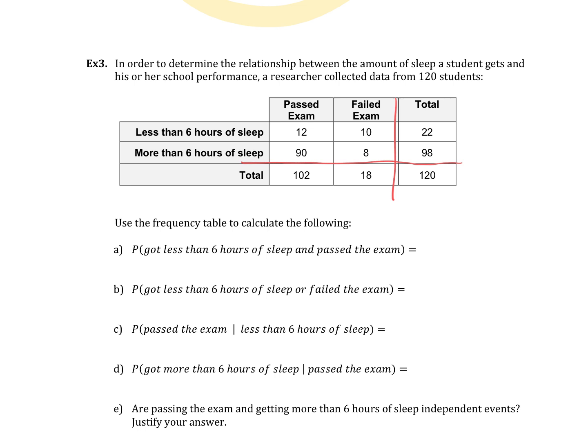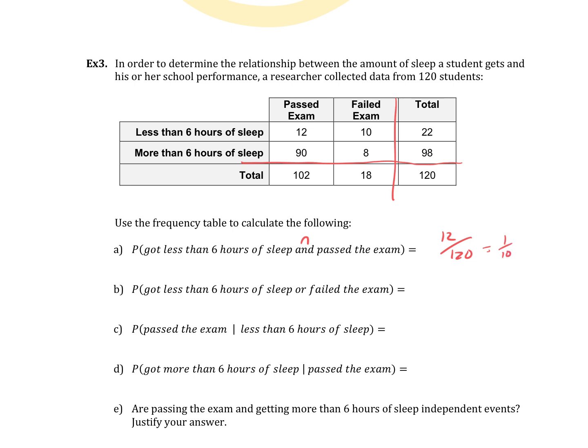Probability that got less than 6 hours of sleep and passed the exam. This is just an "and." So here I'm just looking at an intersection of a row and a column out of the 120. Got less than 6 hours of sleep is this top row, and pass the exam is the first column. So this is just 12.